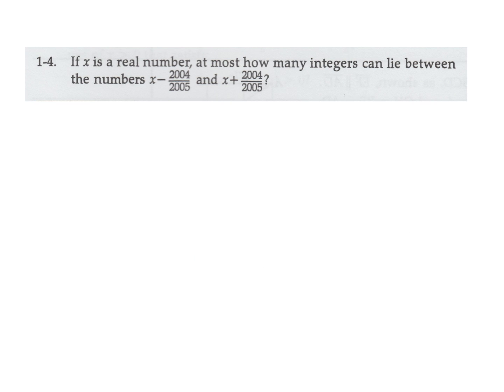If x is a real number, at most how many integers can lie between the numbers x minus 2004 over 2005 and x plus 2004 over 2005? Okay, so we have x minus this guy, and then we have supposedly some integers, and then we have x plus 2004 over 2005. Now, you are allowed to use a calculator, so let's just figure out what this is.